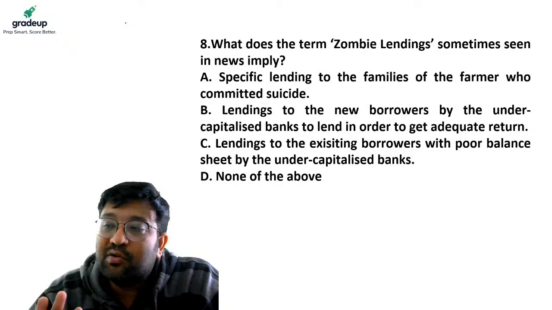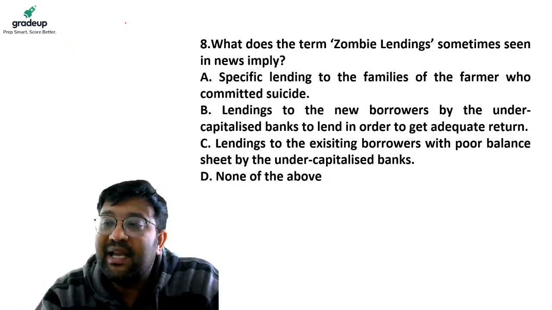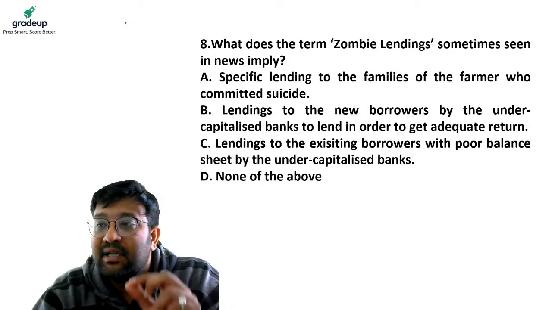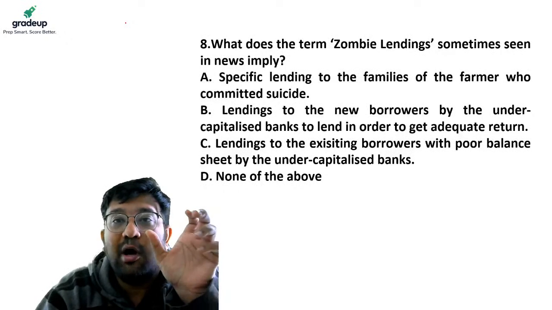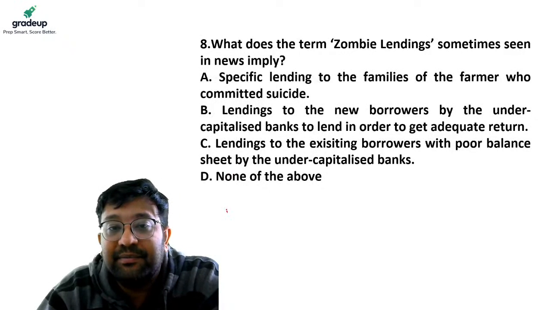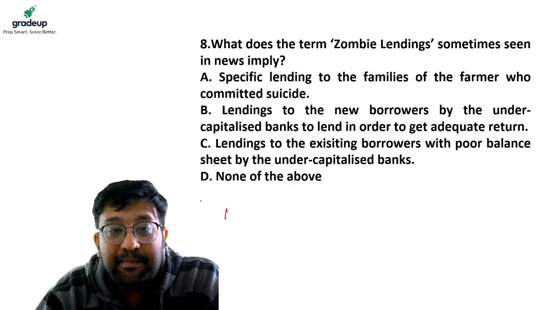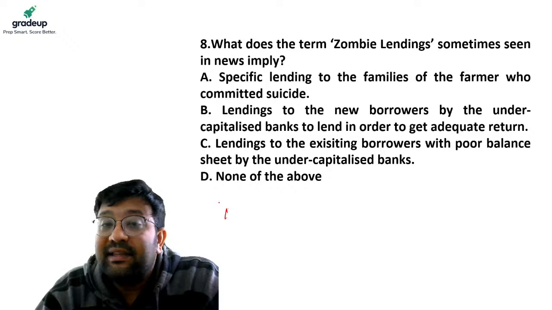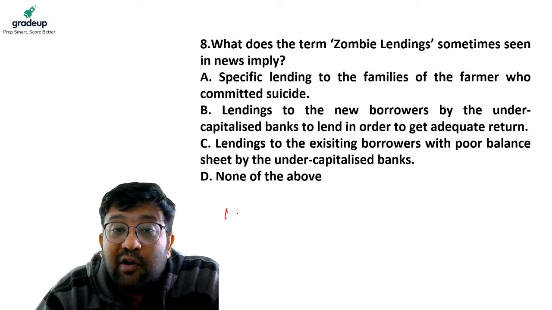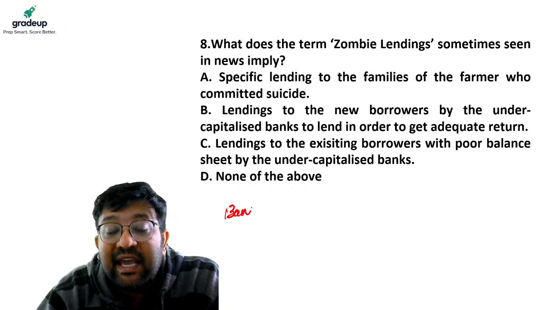The answer to this question is basically that a zombie lender is a bank. A zombie bank is a bank that is practically insolvent, with high NPAs.